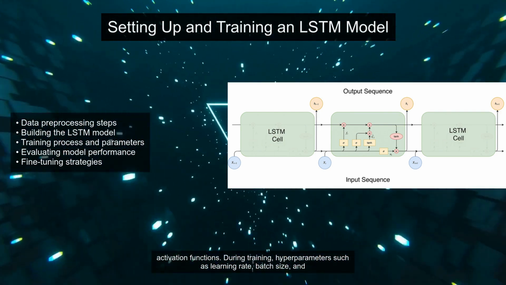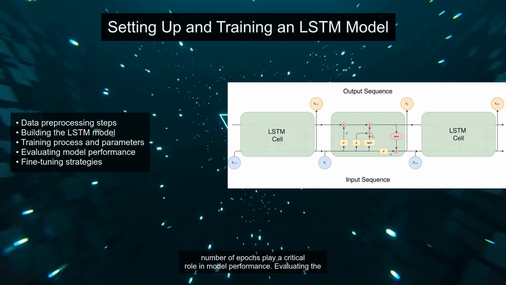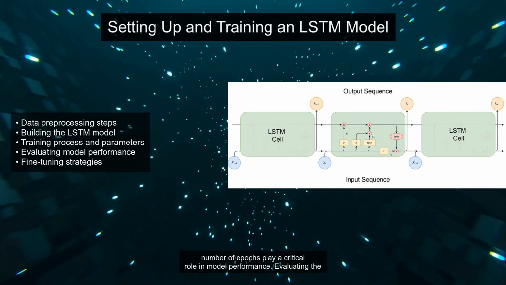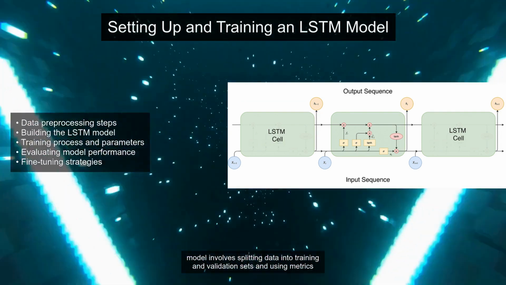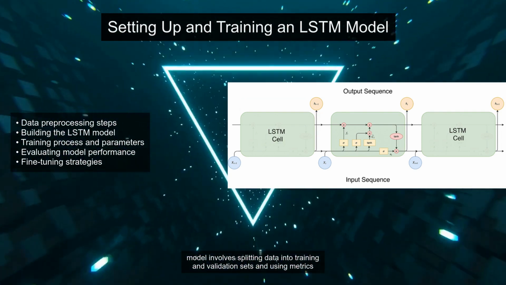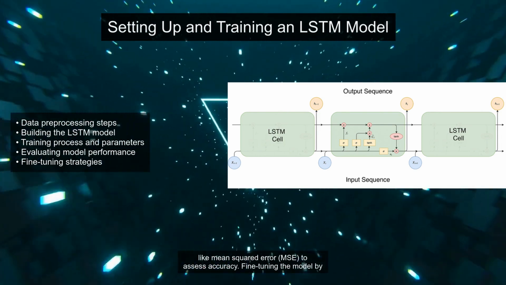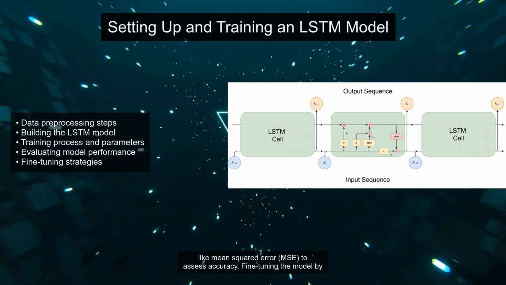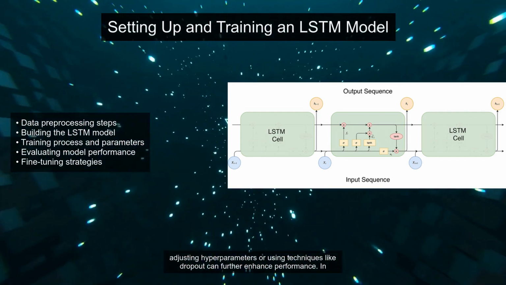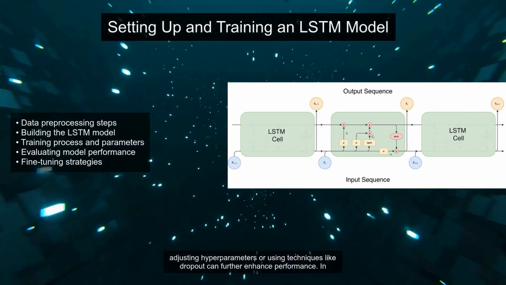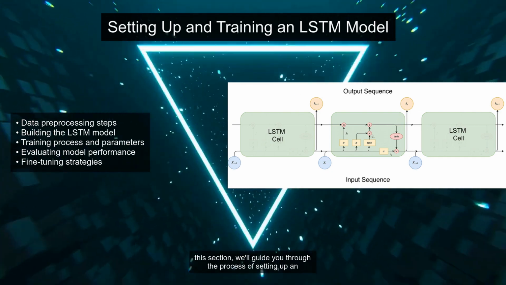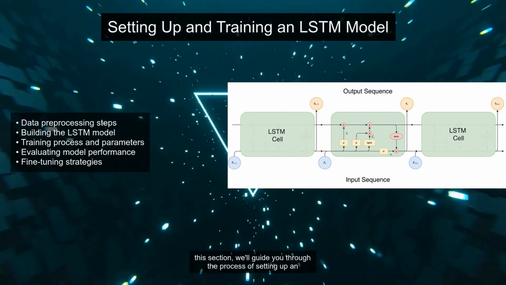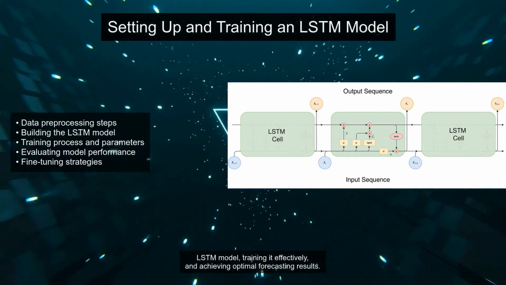During training, hyperparameters such as learning rate, batch size, and number of epochs play a critical role in model performance. Evaluating the model involves splitting data into training and validation sets and using metrics like mean squared error, MSE, to assess accuracy. Fine-tuning the model by adjusting hyperparameters or using techniques like dropout can further enhance performance. In this section, we'll guide you through the process of setting up an LSTM model, training it effectively, and achieving optimal forecasting results.